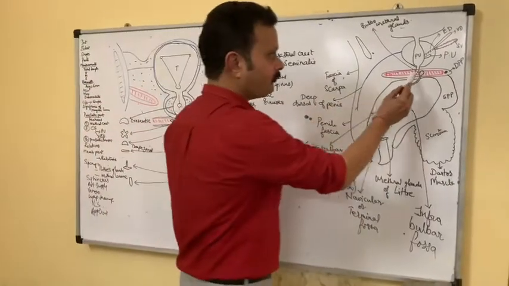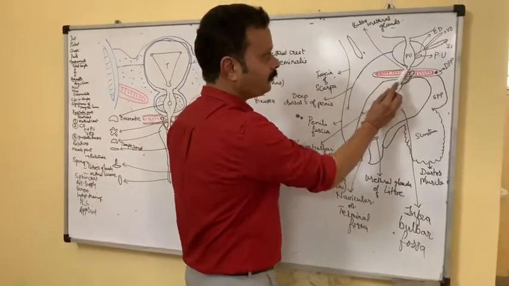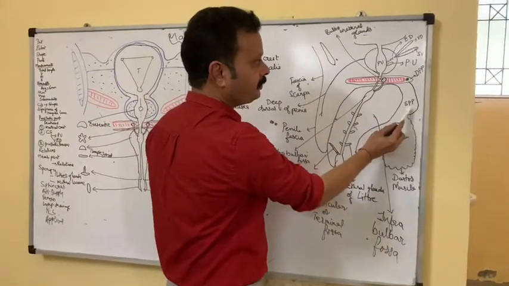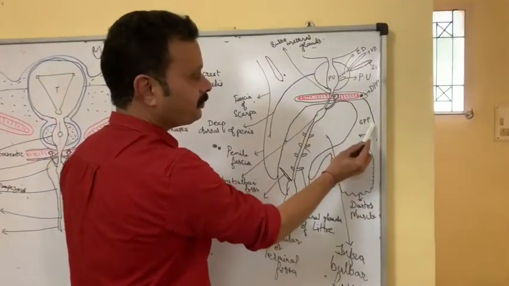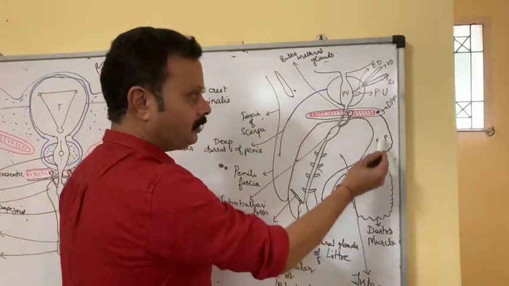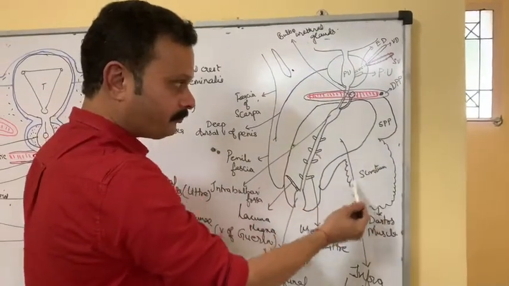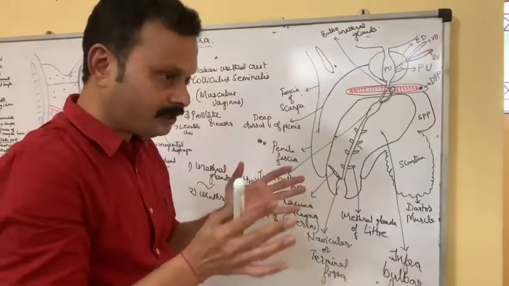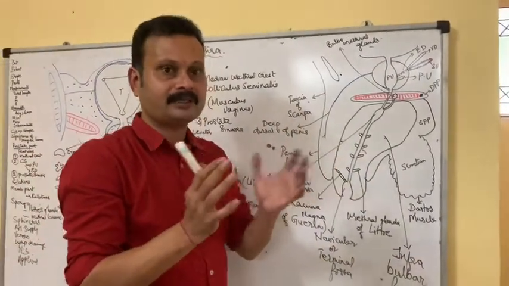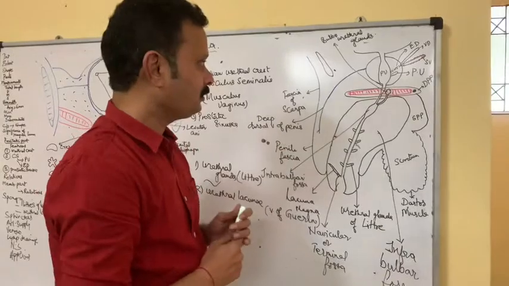If there is a rupture in the membranous part, the urine may be extravasated into the superficial perineal pouch, and if the accumulation is more, it may be seen in the scrotum with eventual enlargement or dilatation of the scrotal sac.